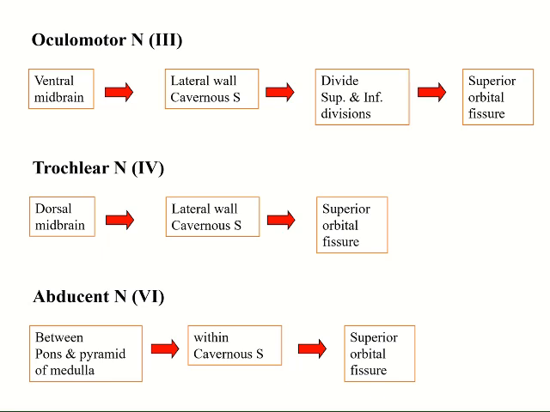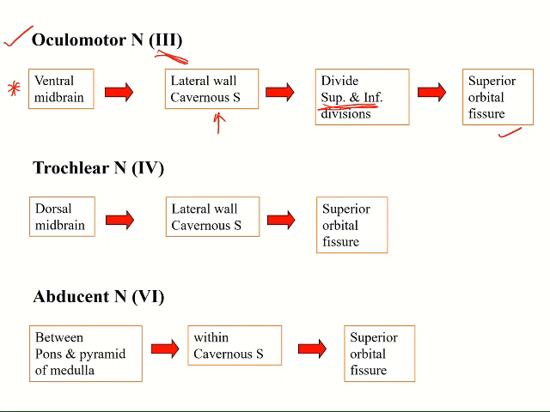extraocular muscles. You can see first the oculomotor nerve. It emerges from the ventral aspect of the midbrain and it enters, as I said before, the cavernous sinus through its roof and lies on the lateral wall of the cavernous sinus. Divides into superior and inferior divisions and then enters the orbit through the superior orbital fissure.